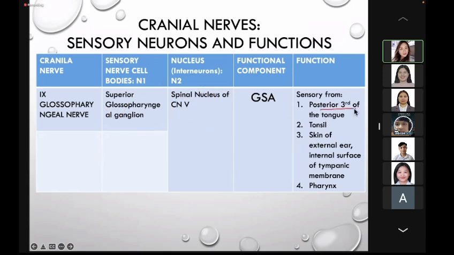So, for taste, it is the inferior glossopharyngeal ganglion. For sensation of the posterior third of the tongue, that is sensory, the superior glossopharyngeal ganglion. Sensation from the posterior third of the tongue, tonsils, skin of the ear, internal surface of the tympanic membrane, and pharynx goes through the superior glossopharyngeal ganglion to the spinal nucleus of the trigeminal nerve.